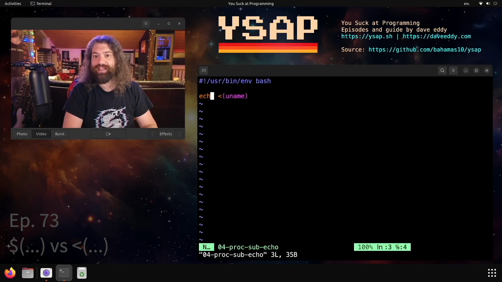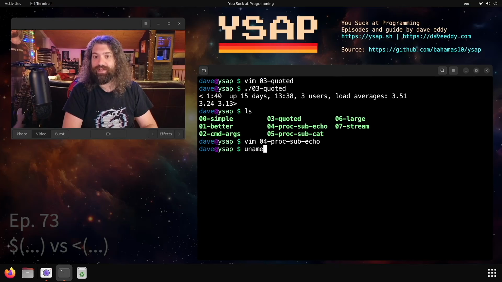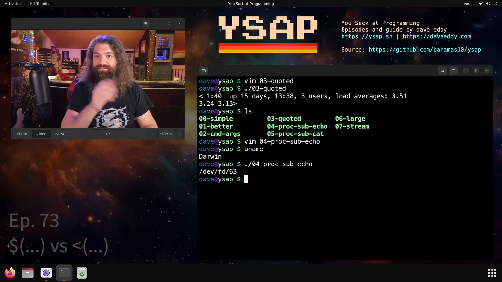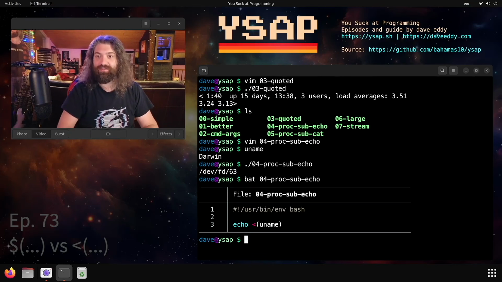So what goes on here? Notice instead of the $, we have that less than sign. This is called process substitution. We're using uname instead. The uname command is just going to print Darwin, super simple. We're going to run this and it's going to echo it. Remember that? What is going on there? I'll show you the code so you can cross-reference it.